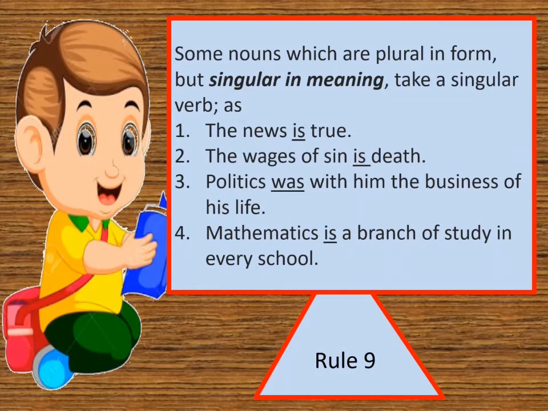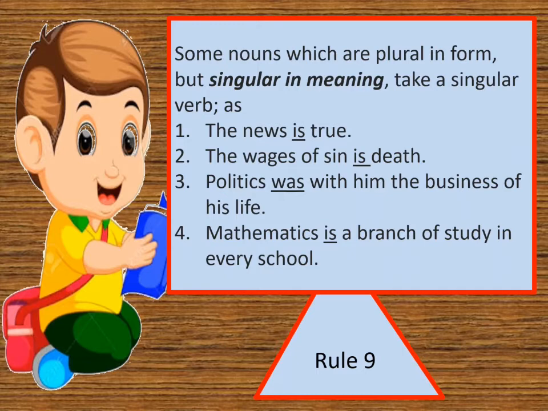Some nouns which are plural in form but singular in meaning take a singular verb. Some nouns look plural but they are singular. Generally we see that adding S, as in boy to boys, means plural number.